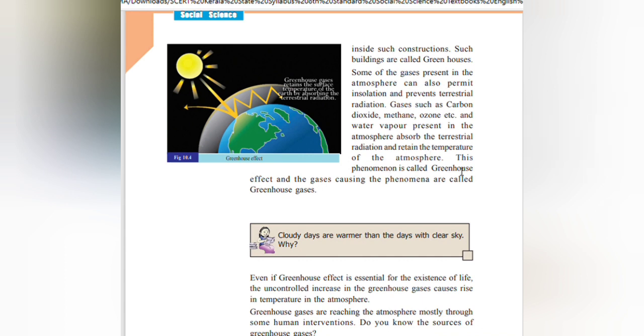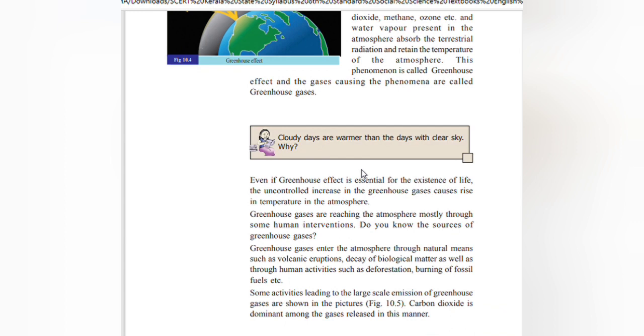This phenomenon is called the greenhouse effect, and the gases causing the phenomenon are called greenhouse gases. Even if the greenhouse effect is essential for the existence of life, the uncontrolled increase in the greenhouse gases causes a rise in the temperature of the atmosphere. Greenhouse gases are reaching the atmosphere mostly through some human interventions.